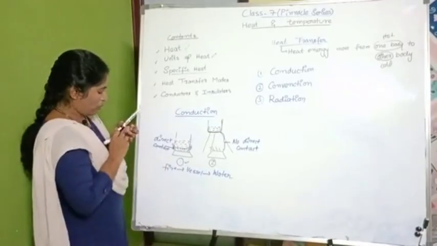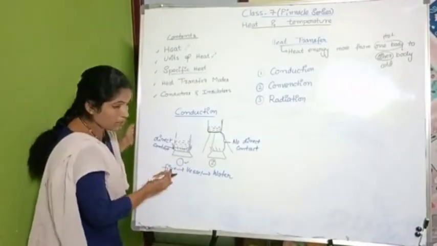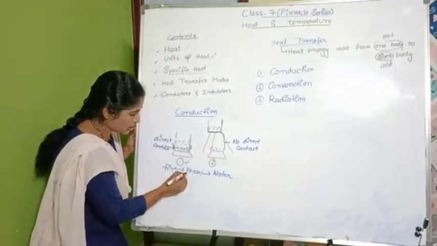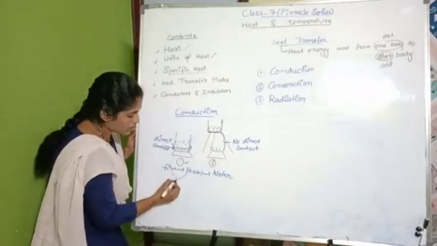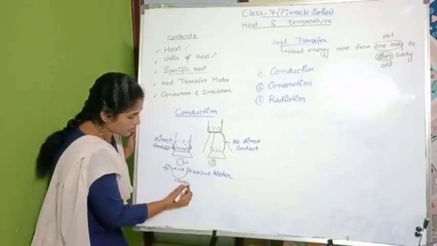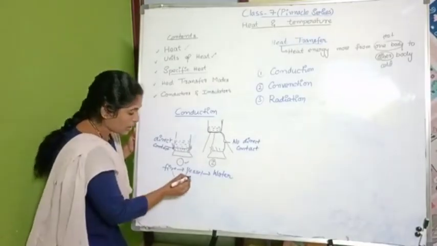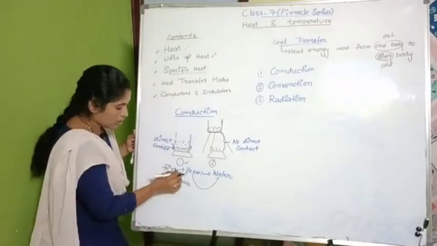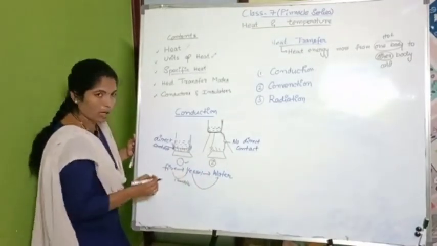If I am supplying the heat energy, this heat energy is transferred to the vessel. The vessel will absorb the energy, and again this vessel will transfer the heat to the water. Here we have contact, and here also we have contact.